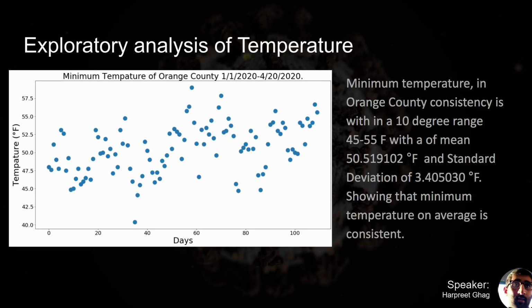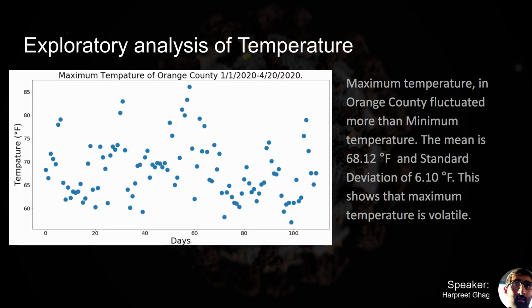So with this, we can assume that the minimum temperature won't have much effect on corona in Orange County since it does not fluctuate. However, in this next graph, as you can see, the max temperature is all over the place. And with this, we can definitely say that max temperature will dictate how much corona will spread, since days with higher temperature will slow down the spread of COVID-19.